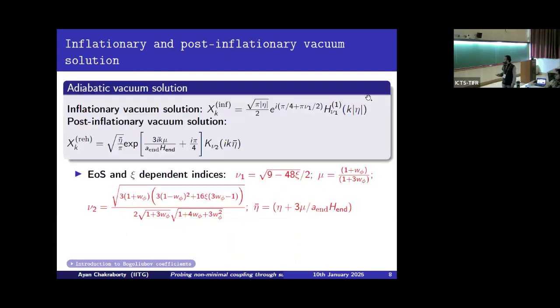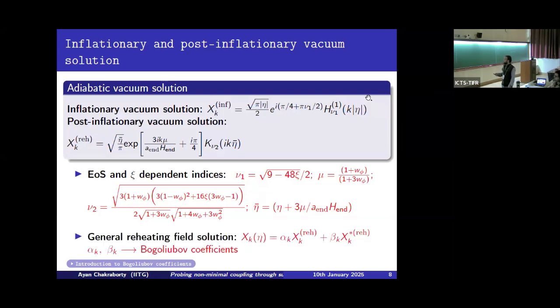Okay. So now cosmological spacetime has an appealing property to be adiabatically flat in the asymptotic past and future. So employing that idea, we can compute the adiabatic vacuum solution in the inflationary as well as the post-inflationary phase, which are given by these two expressions. Where nu1, nu2 and mu are some indices, functions of omega phi and xi, and eta bar is some Driscoll time variable. And now introducing the Bogoliubov coefficients alpha k and beta k, we can have the general reheating field solution as a linear combination of the adiabatic vacuum solution, which is given by these two. So in the subsequent discussion, we shall mainly study the instability dynamics of this general reheating field solution, and that's why this is important.